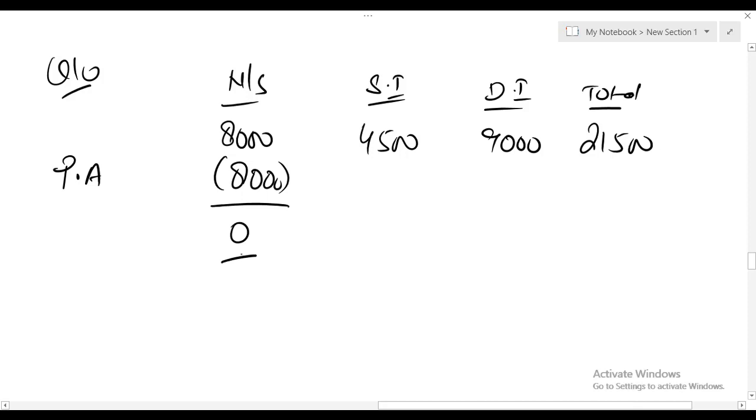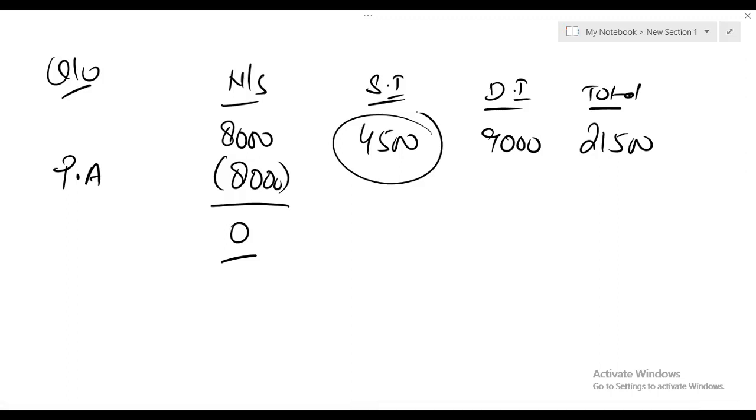We have personal allowance 12,500. Out of that 12,500, we have used only 8,000. So still we have 4,500. But the remaining personal allowance we are not going to deduct from saving income, because look at the amount of saving income. This saving income 4,500, the entire amount, actually falls in the starting rate band.